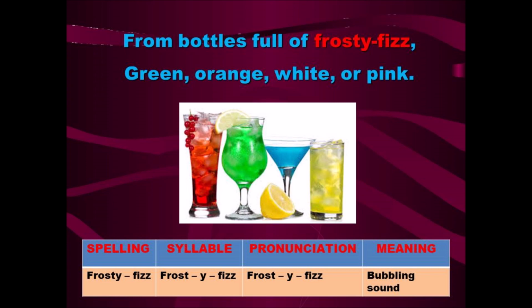So, what are the bottles and what are the colored drinks the ice cream man had? Green, orange, white or pink. All the four colors of cold drinks the ice cream man had in his cart. So look at the picture. The colors are so attractive, so it attracts the children to buy from him. In such a way he had arranged the cold drinks.